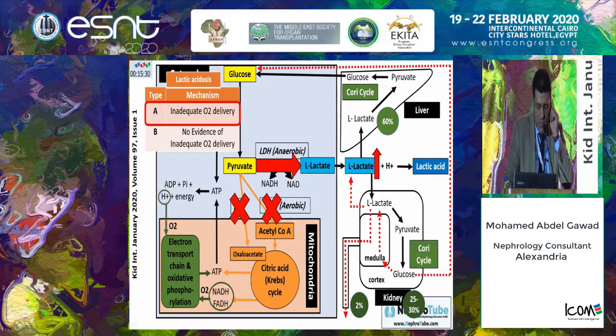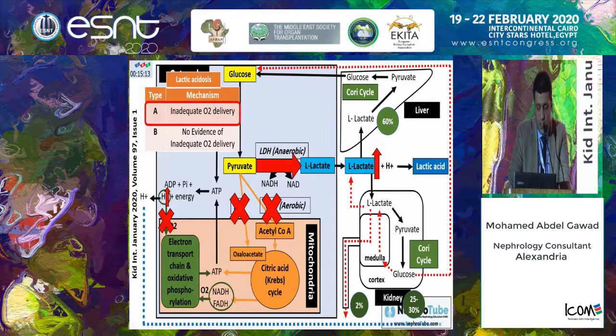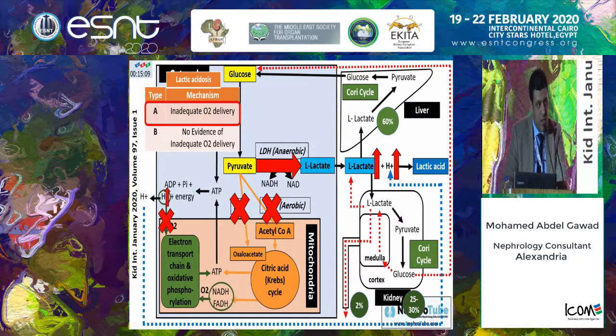Also, as we mentioned here, hydrogen is always taken up by the electron transport chain. So in the absence of oxygen, there is no uptake of the hydrogen that was formed by the usage of ATP. Hydrogen elevates in the cytoplasm, moves into the systemic circulation, and causes a high hydrogen level, and the combination of high lactate level and high hydrogen level in the blood will cause lactic acidosis.